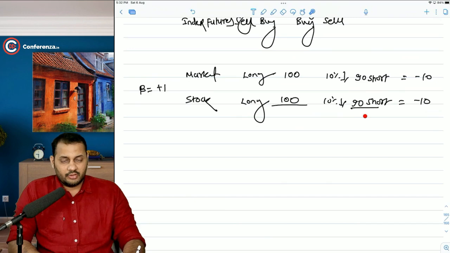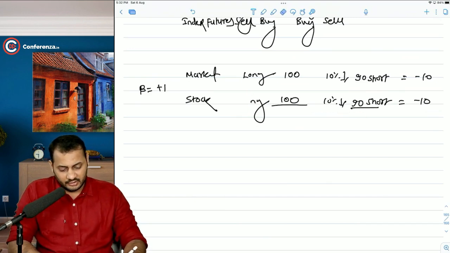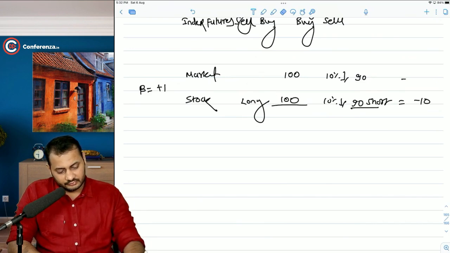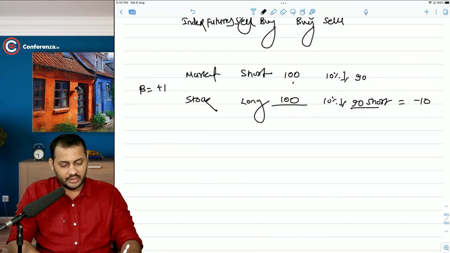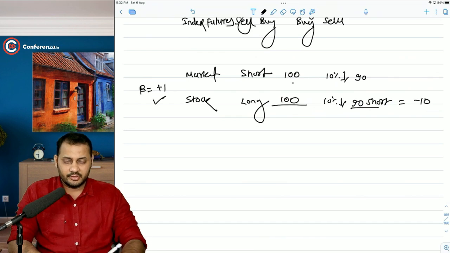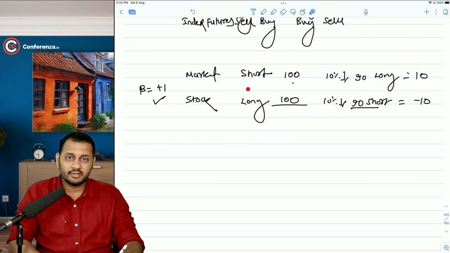Why? Because you took the same position. And once you take the opposite position, let's take the opposite position. Short. That means you sold at 100. If the beta is positive, what is going to happen? Both the markets will go down, but you will have a profit in this case. You will buy at 90 because you have already sold it at 100. Now you will buy it at 90 since both the markets are going down because the beta is 1.